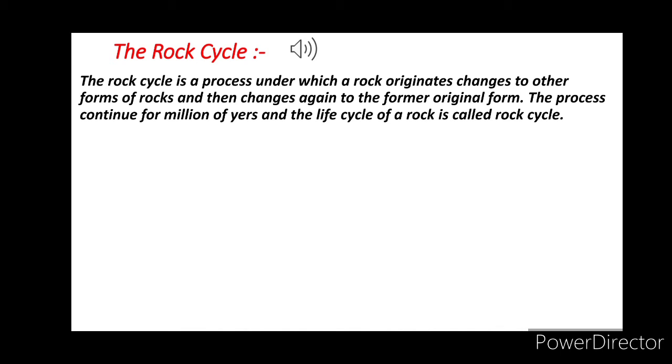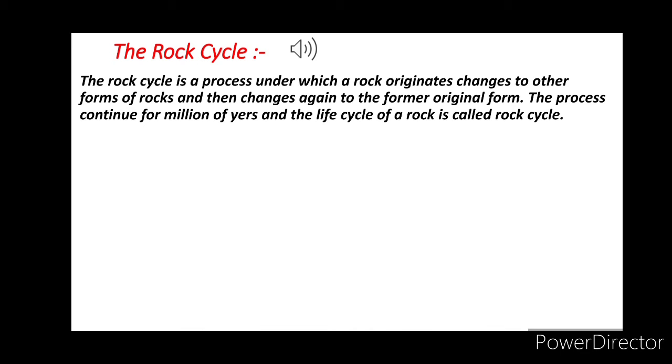The definition of rock cycle is: the rock cycle is a process under which a rock originates, changes to another form of rocks, and then changes again to the former original form. This process continues for millions of years, and the life cycle of a rock is called the rock cycle. Okay, now how is it formed?